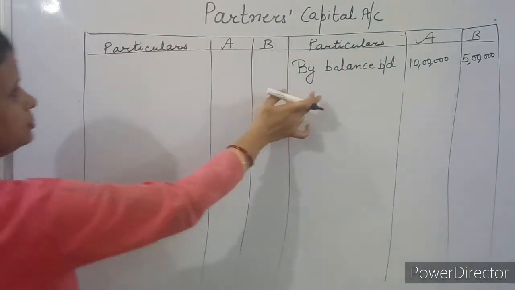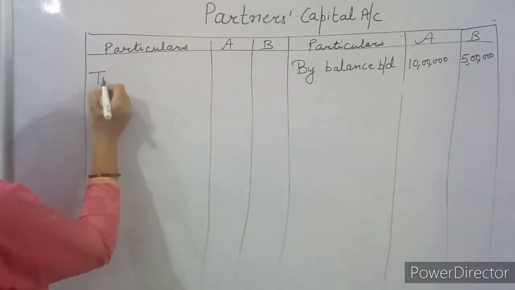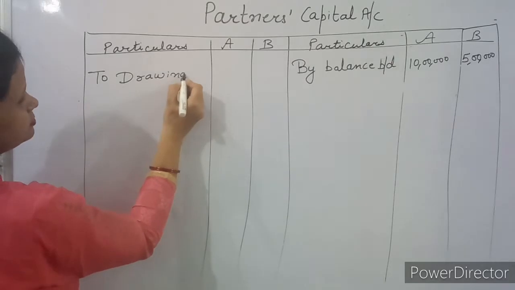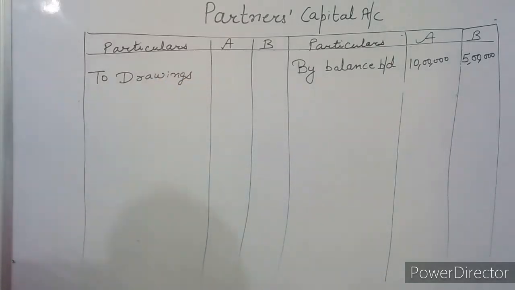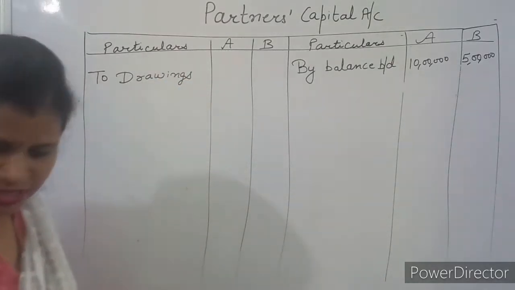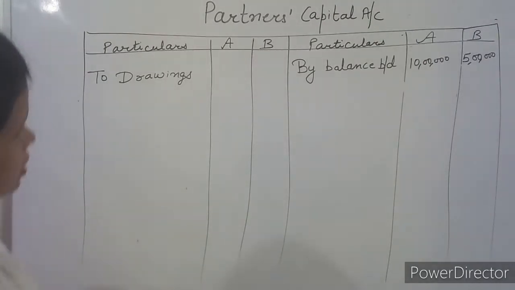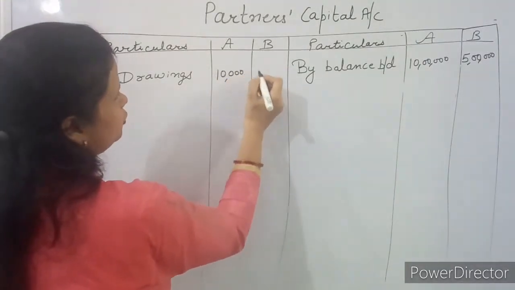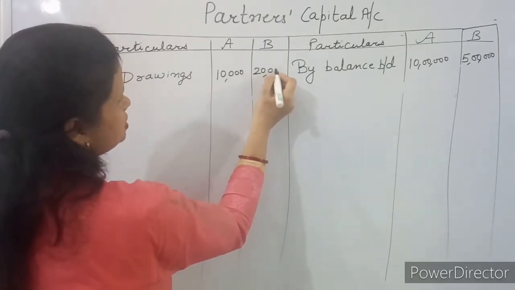First write down the opening balance, and on the debit side, drawings are given in the question. Write down the drawings. Otherwise, you will forget to post the amount of drawings in the capital account. Drawings are 10,000 for A and 20,000 for B.